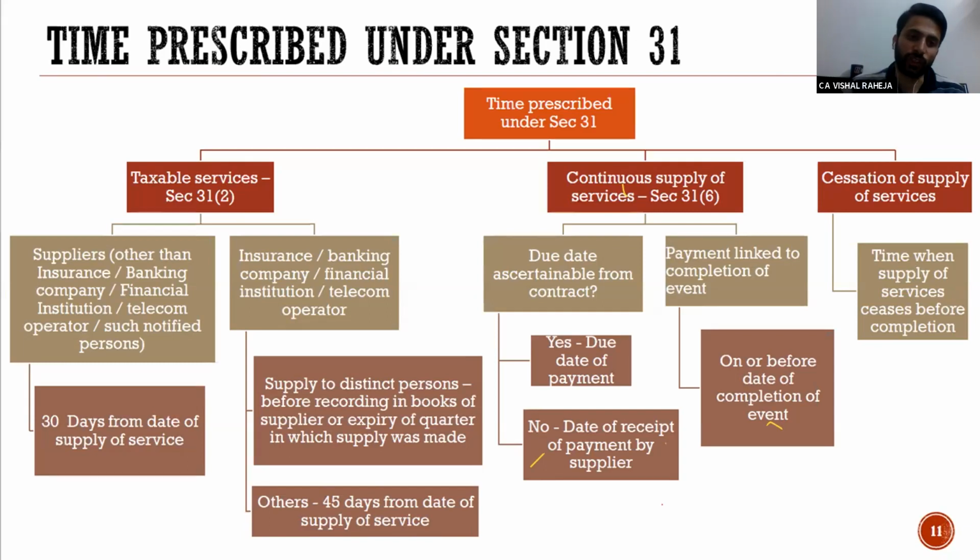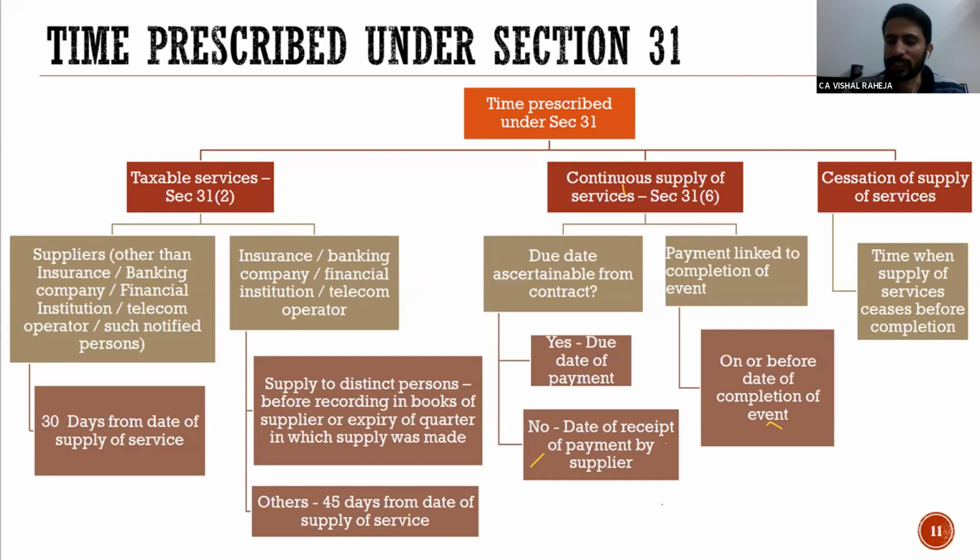Now, another situation arises where I have entered into an agreement to provide services, but due to some reasons, the services are not completed and we cancel the agreement. In those situations, what would be the time limit? For example, I provided services, almost 50% work has been done, but my client says I'm not satisfied with the working. I want to terminate the contract. So after termination, there must be some payments.